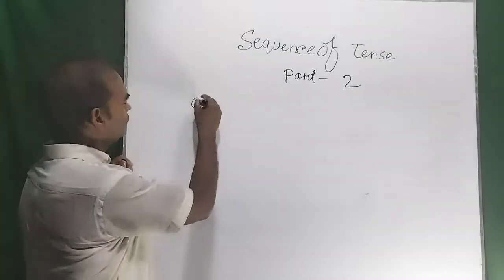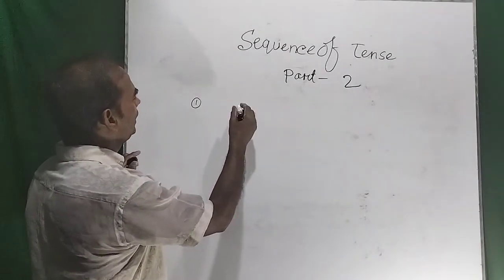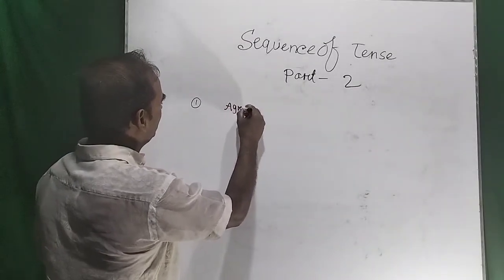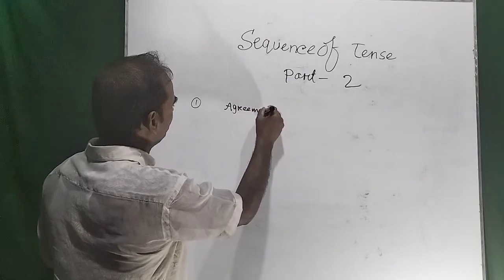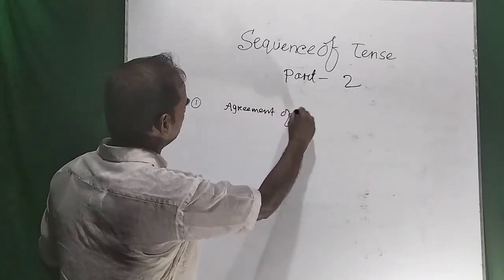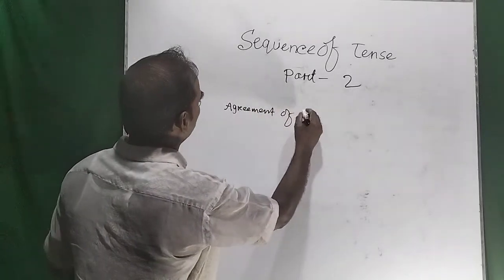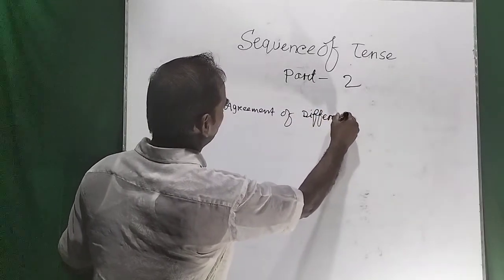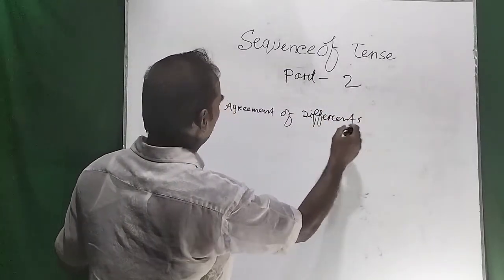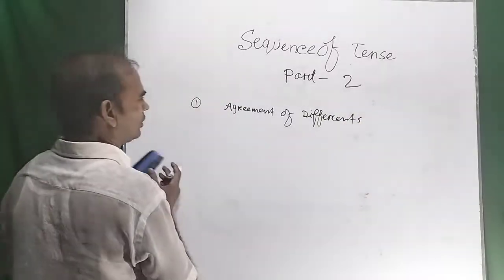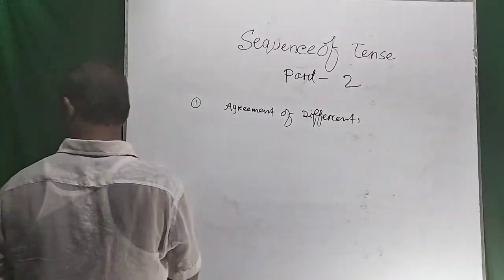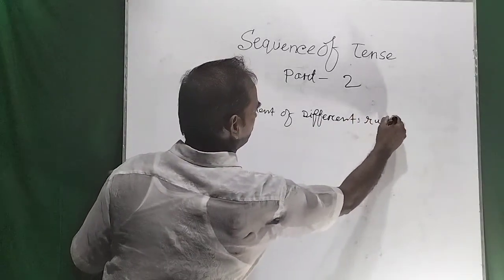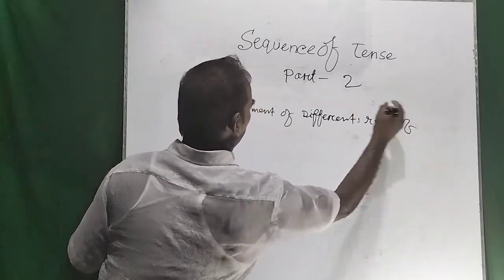Number one, we have to know the use of agreement of different rules of tense.